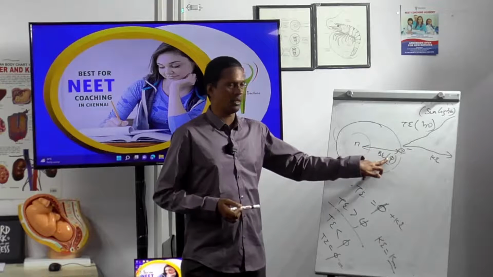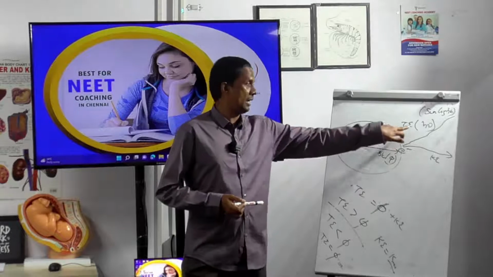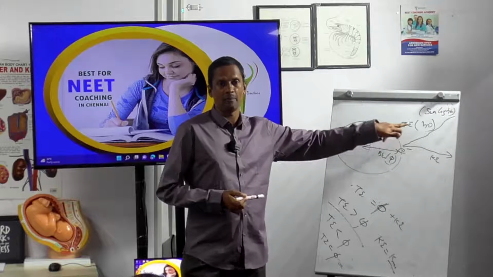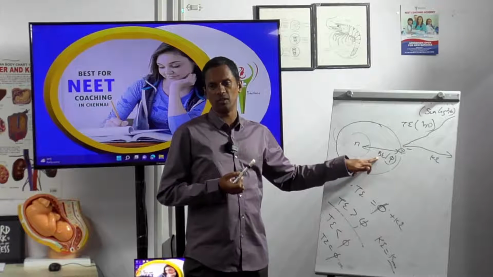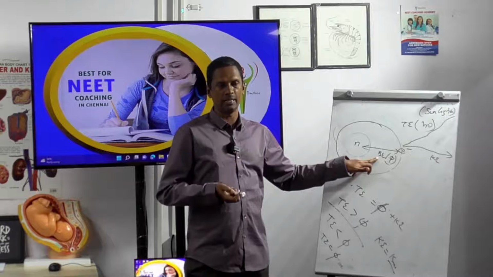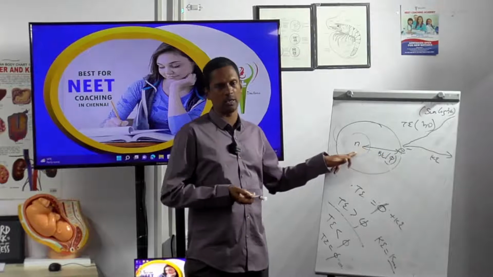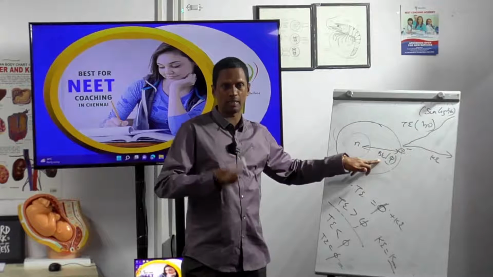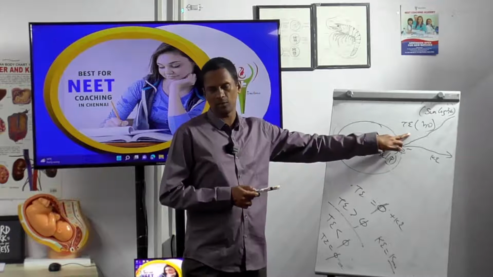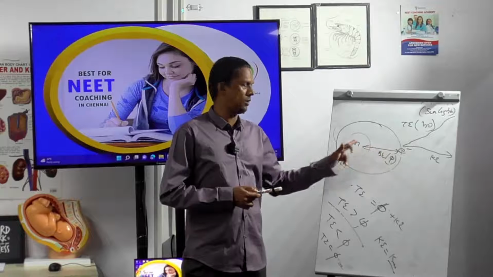What is phi? Phi is the binding energy. T is greater means I am supplying more energy than the binding energy, more than is needed to break the electron and nucleus. So first the energy will break the electron from the nucleus.